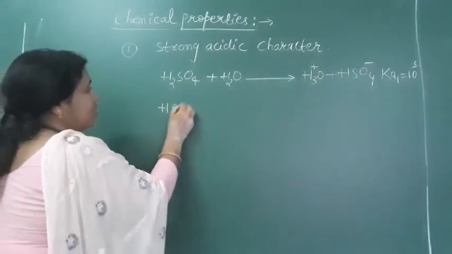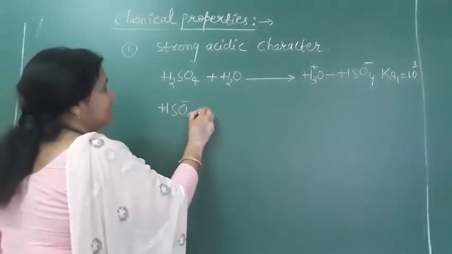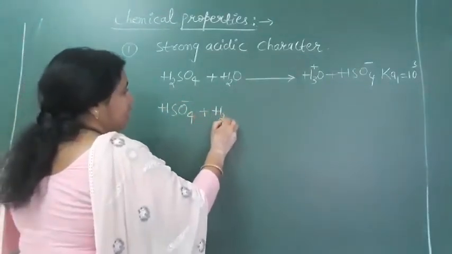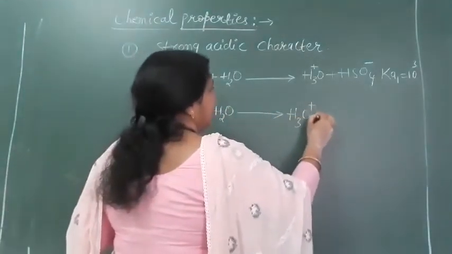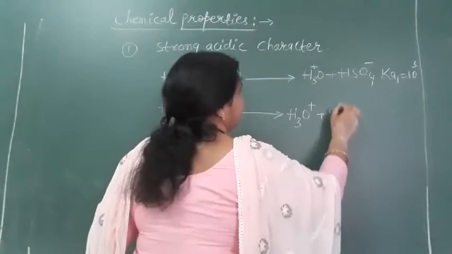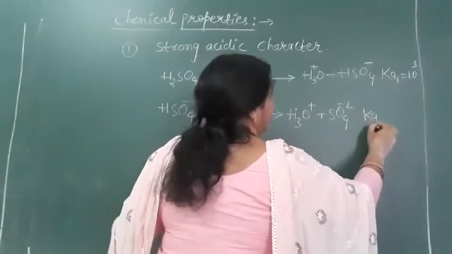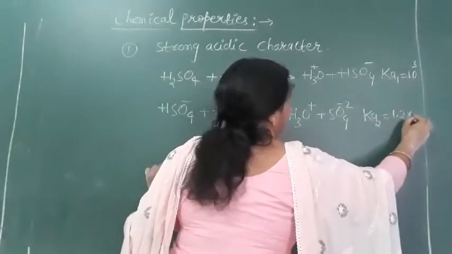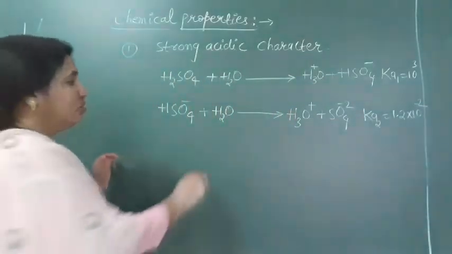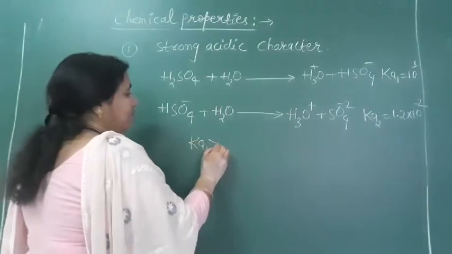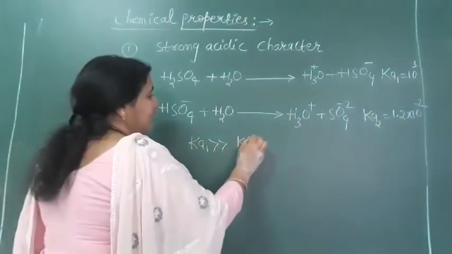Similarly, in the second step, HSO4 minus plus H2O. What will we get here? Here also we will get H3O plus and SO4 minus 2. Now the Ka2 value here is 1.2 into 10 to the power minus 2, very low. So the Ka1 value is very high compared to the Ka2 value.